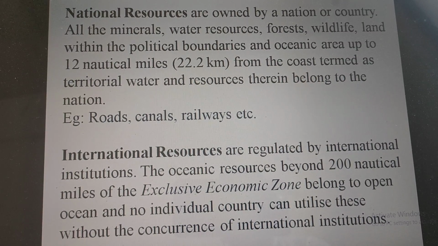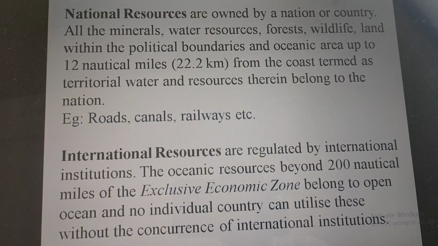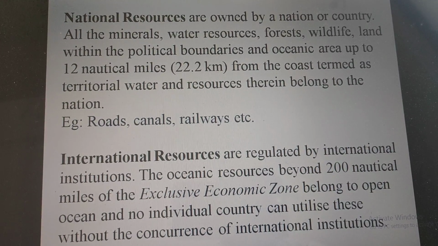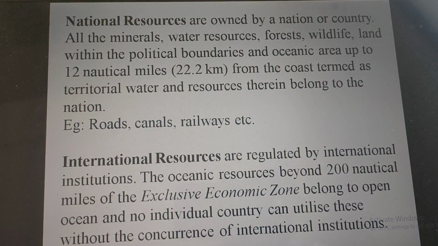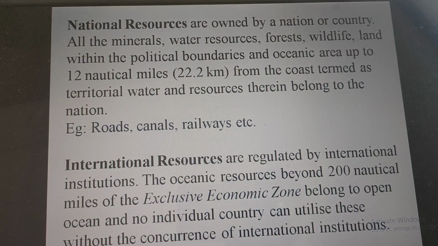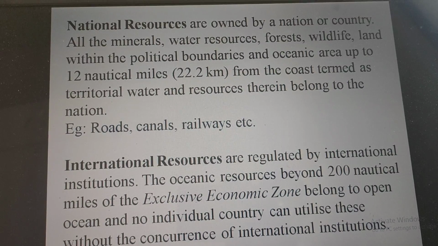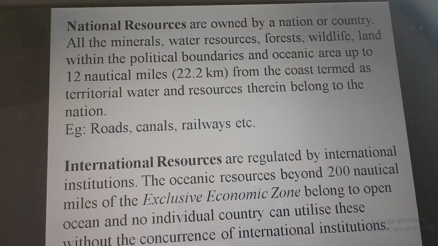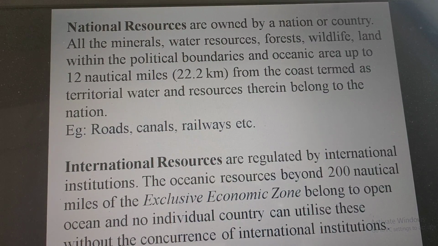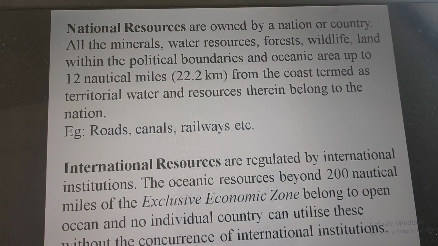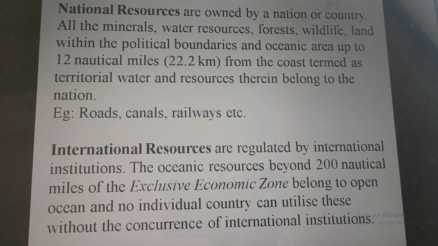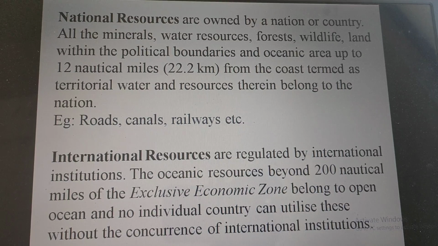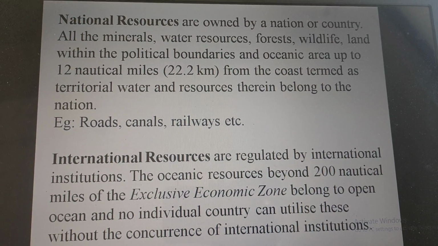It means all the resources, that is minerals, water resources, forest, wildlife, land within the political boundaries of a country or the oceanic area are termed as national resources, that is roads, canals, railways, etc. Whereas international resources are regulated by international institutions. The oceanic resources beyond 200 nautical miles of the exclusive economic zone belong to the open ocean, and no individual country can utilize this without the concurrence of the international institution.